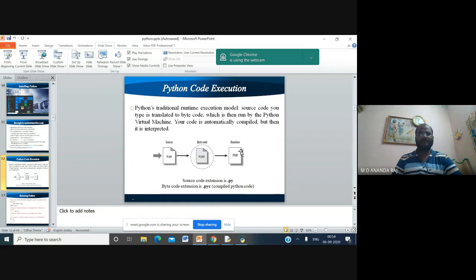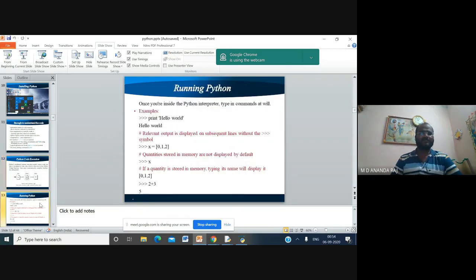With the help of hello.class, we can execute the program and see the output in Java. That will be taken care of by the virtual machine called the Java virtual machine. We used to call it JVM. Here we are using the same thing called PVM, the Python virtual machine. So this is a simple code for how to run Python.